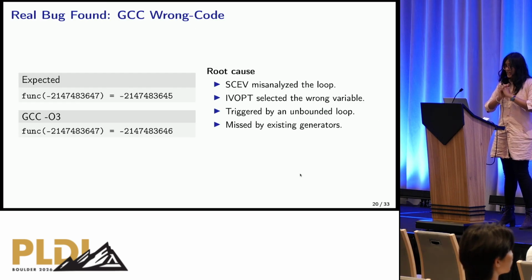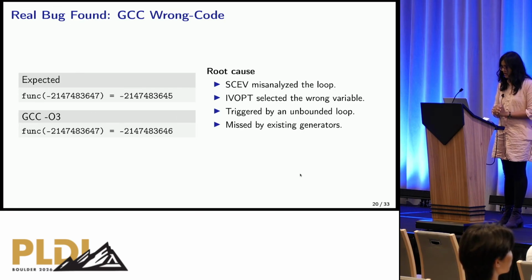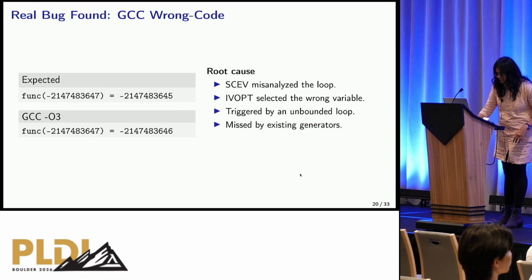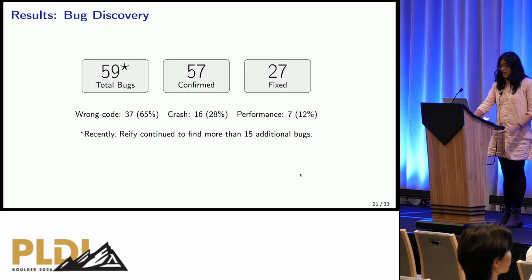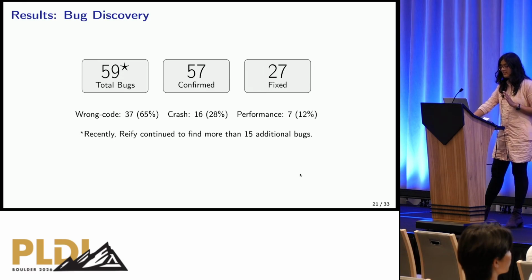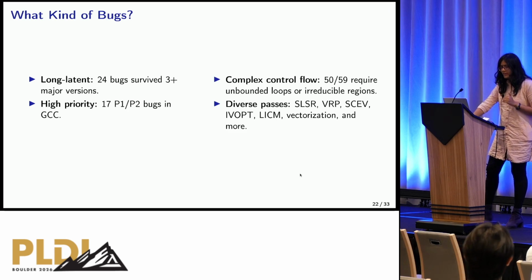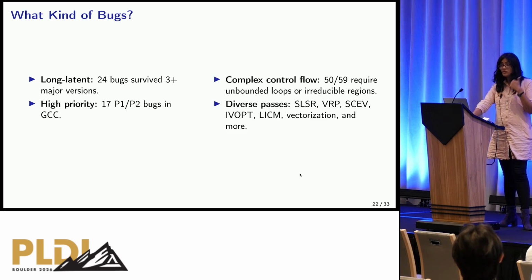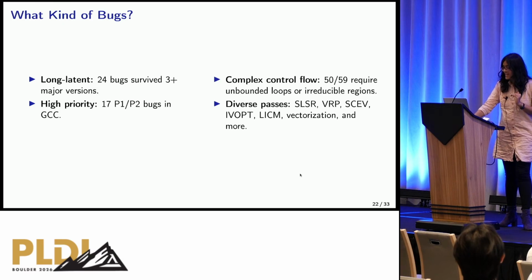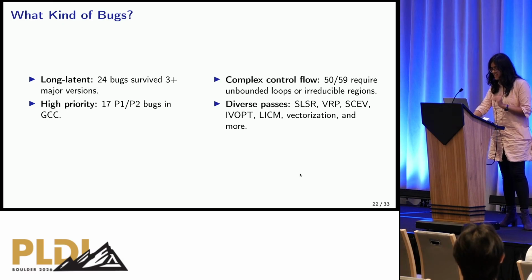And here's the kicker. The example that we've been walking through all this while was an actual real GCC wrong code bug that we found. This was because of some errors in the scalar evolution and IV opts passes. In terms of bug discovery, we've had 59 total bugs with 57 confirmed and 27 fixed. Recently, we found more than 15 additional bugs in GCC and LLVM. What kind of bugs did we find? Well, we found long-latent bugs, we found high-priority bugs, but more importantly, we found bugs that exercised complex control flow and exercised diverse passes in the compilers.